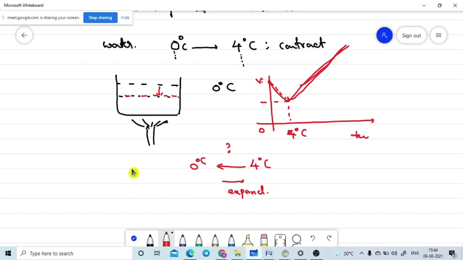They generally ask this type of question in the APPSC examination. How does the water volume change when we come from 4 degrees centigrade to 0 degrees centigrade? The volume of the water will increase. That is the main thing. One general example I need to give here: if you fill a glass bottle completely with ice pieces, there is no small gap at all.